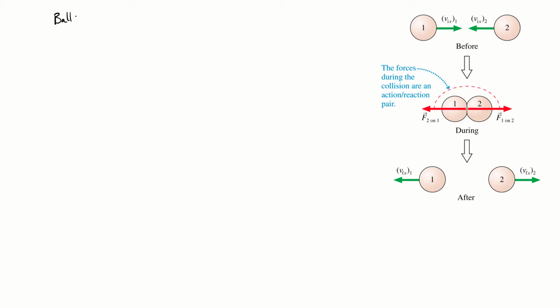So if we look at ball 1, we just did this. We know F net on ball 1 is equal to the change in the momentum of ball 1 over dt. We do that separation of variables thing, the integral from t1 to t2 of that force dt, which is the impulse, is equal to the change in momentum of ball 1, right? And we know that this force is the force of 2 on ball 1. So we have an equation that tells us how much ball 1 changes its momentum.